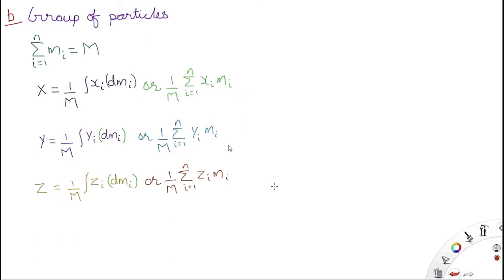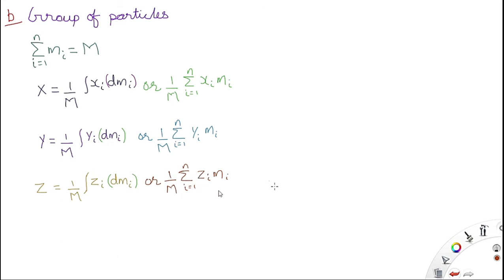Similarly, Y is equal to 1 by M integration yi into dmi, or 1 by M summation of yi into mi, and Z is equal to 1 by M integration zi into dmi, or 1 by M summation zi into mi.